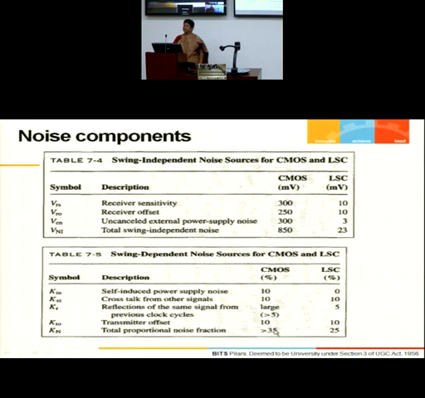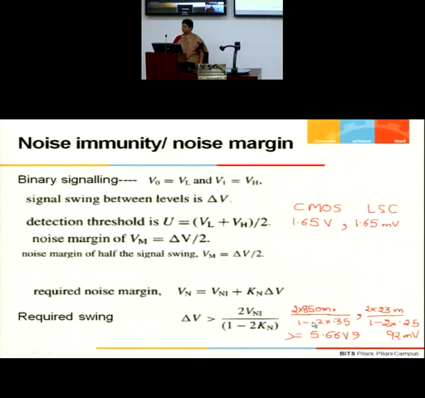The swing-dependent noise is 35%. Delta V dependent component is a total of 35%. So it comes out to be 1 minus 2 into 0.35. This comes to be 5.66 volts. That means for voltage mode CMOS signaling, the delta V requirement is more than 5.66 volts.